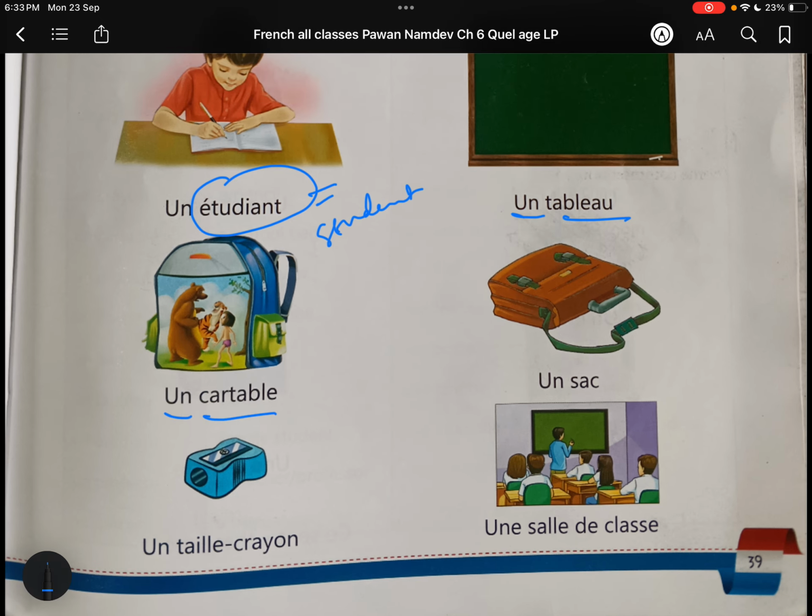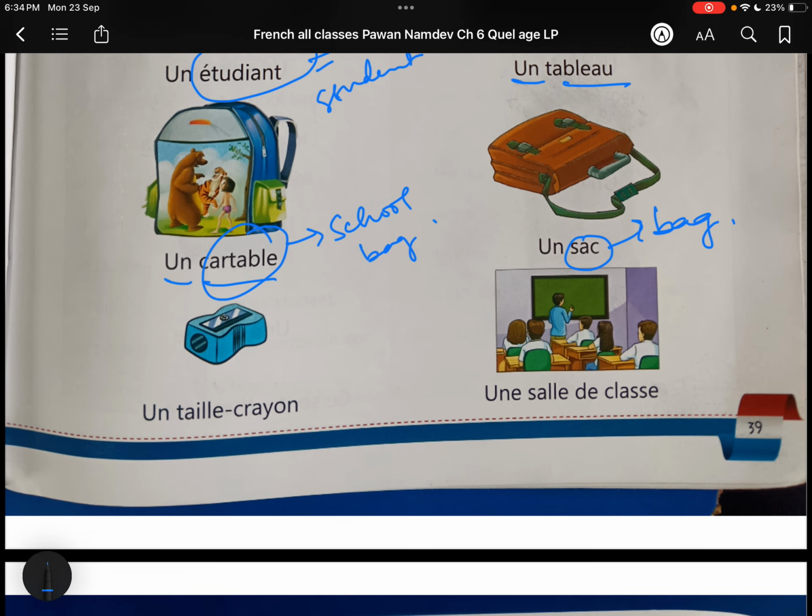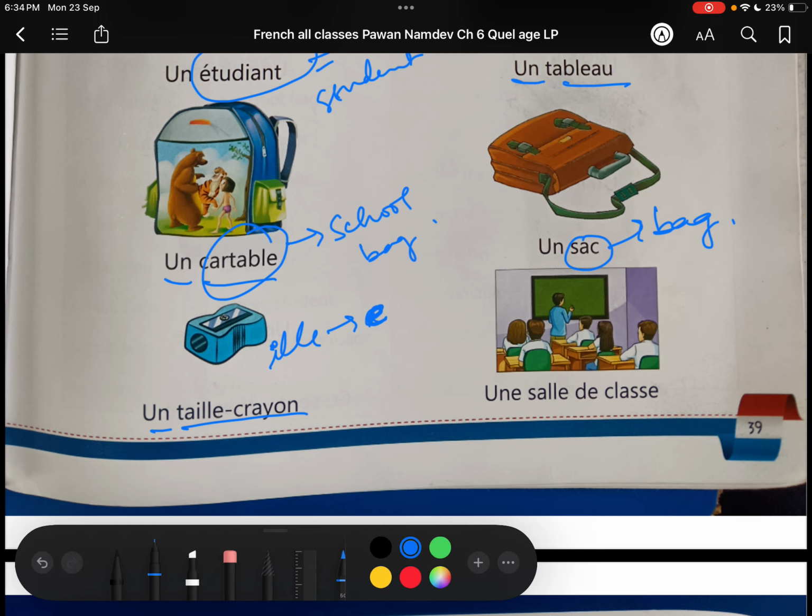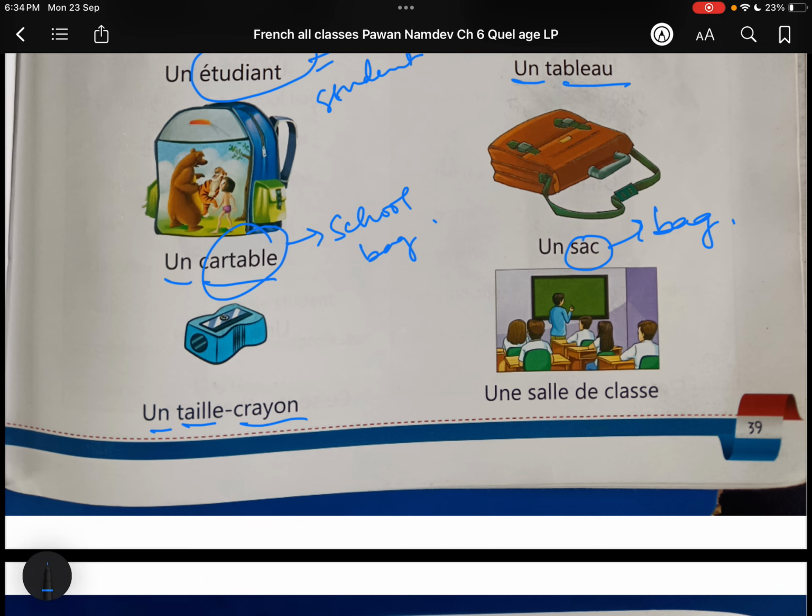Un cartable, school bag. Cartable is school bag. Un sac means only bag. Un sac, bag. Un taille-crayon. The double L, I-L-L-E, is pronounced as an E sound. So taille-crayon, taille-crayon is sharpener.